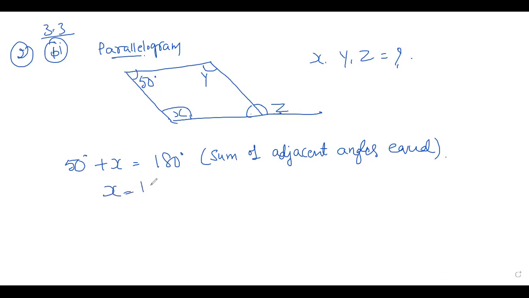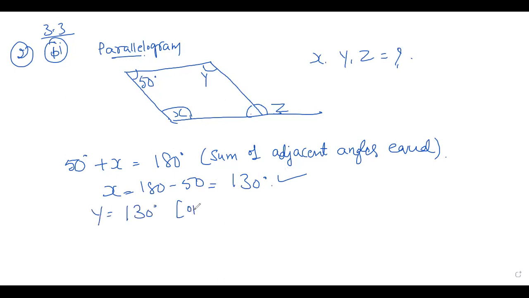So x is equal to 180 minus 50, that is equal to 130 degree. We got the value of x, right? Next, if x is 130, which one will be 130? Yes, y is 130. Opposite angles are equal.